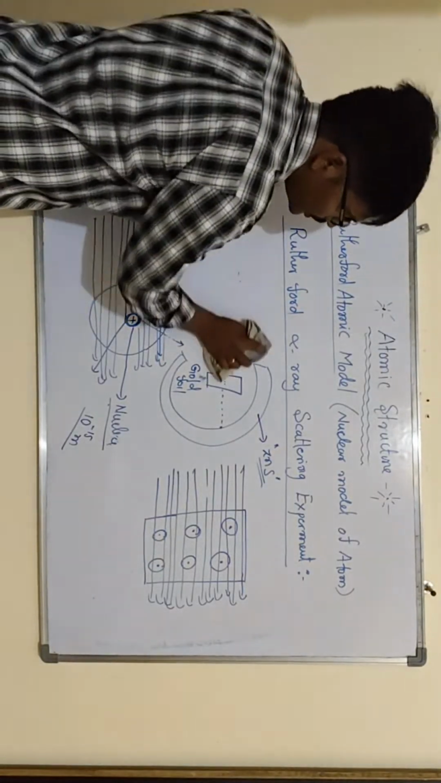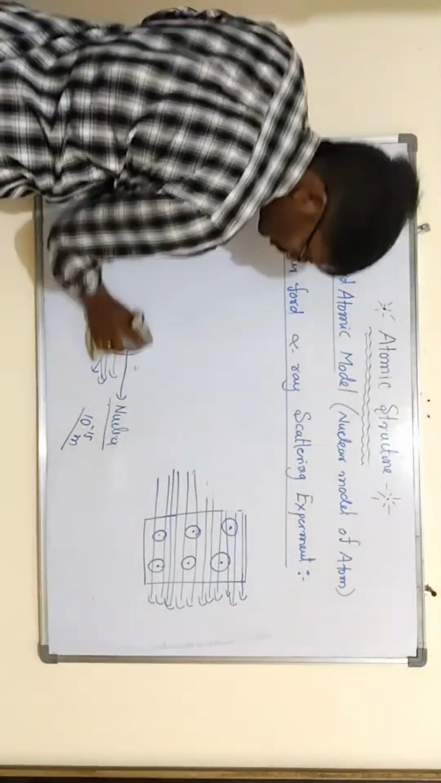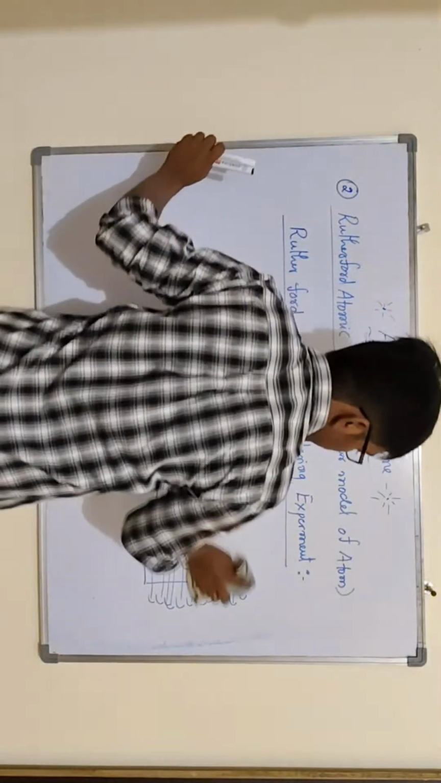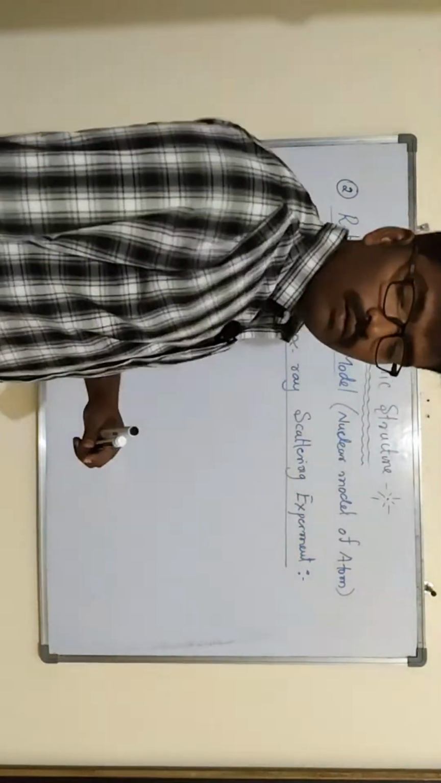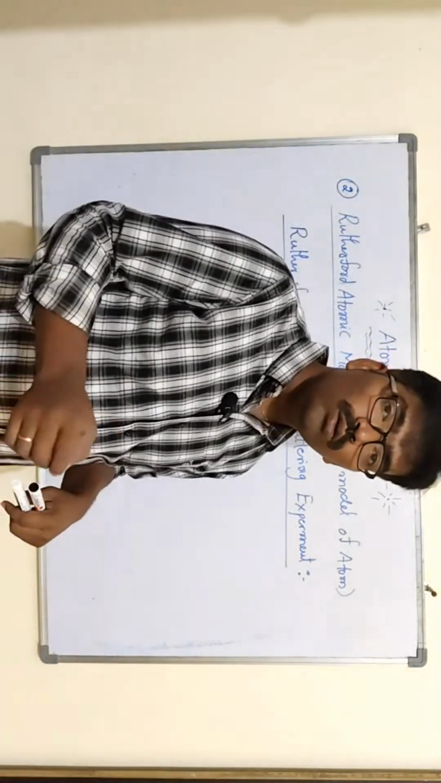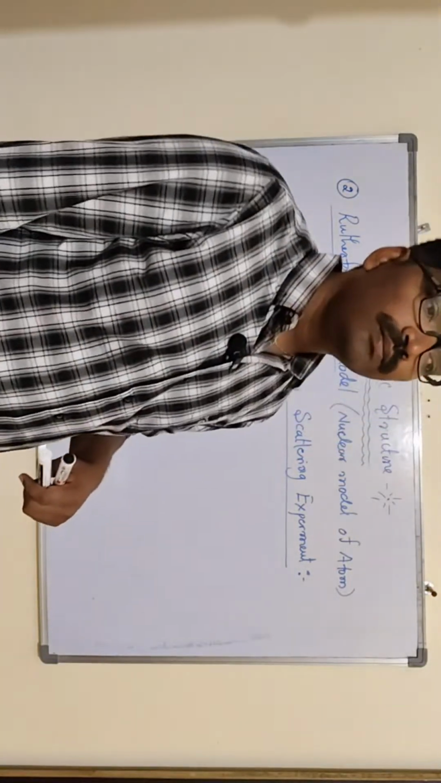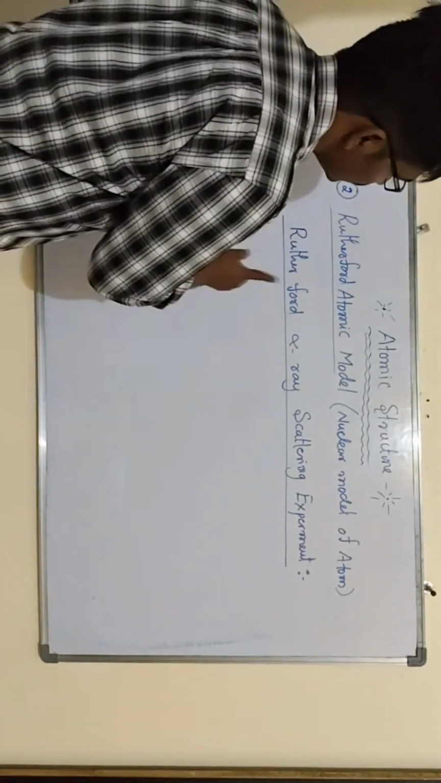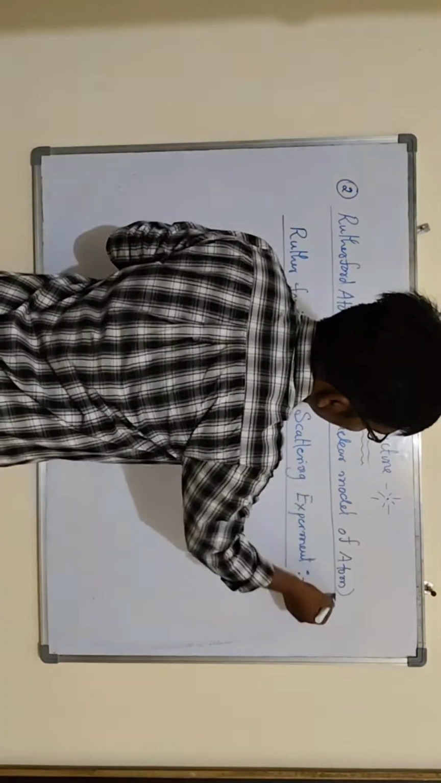he has given 3 points. One is that almost the total atom is empty. The positive charge is located at the center of the atom. Electrons are revolving around the nucleus, like the planets revolving around the sun in a circular path. So the Rutherford atomic model is also called the nuclear model of atom.